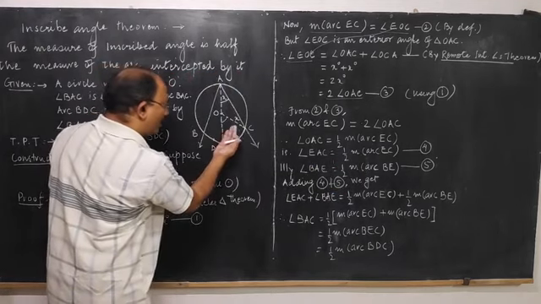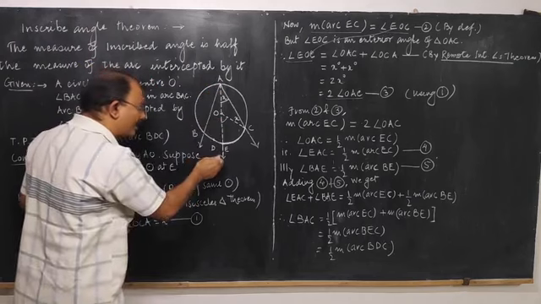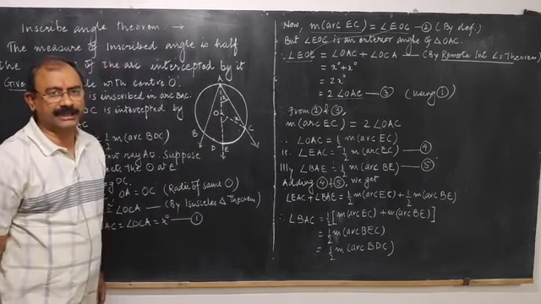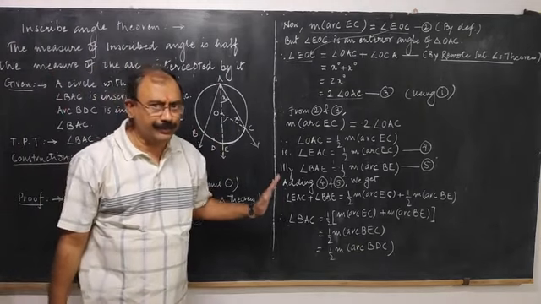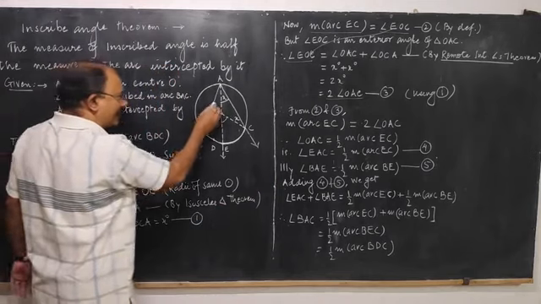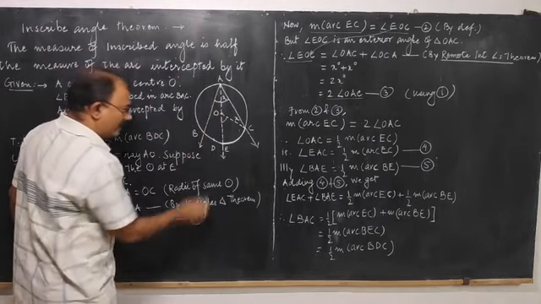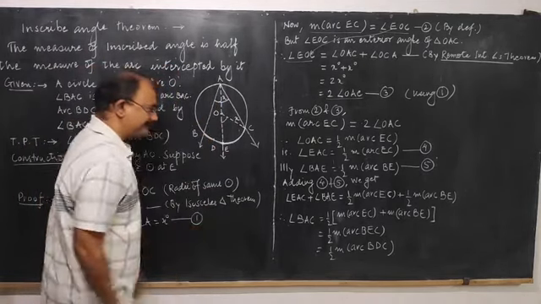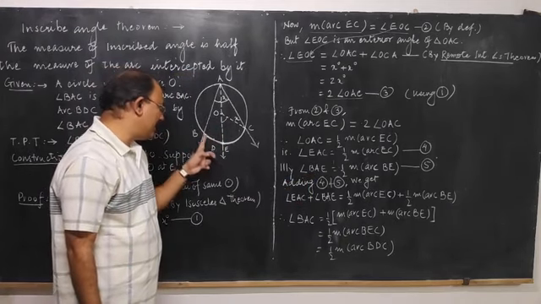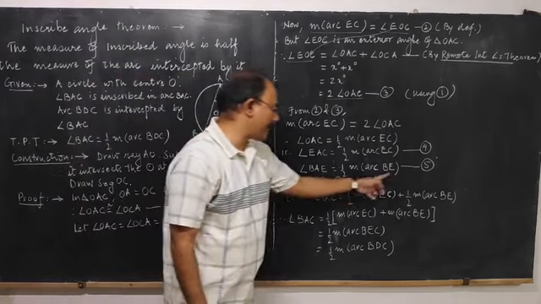Now if I move to the other side of ray OA, on the right side of ray OA we have proved it. On the second side we don't have to prove it again. We can just say that similarly the measure of this angle, angle BAE, will be half of arc BE.